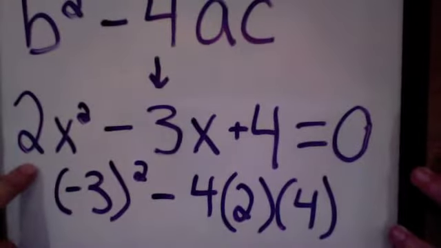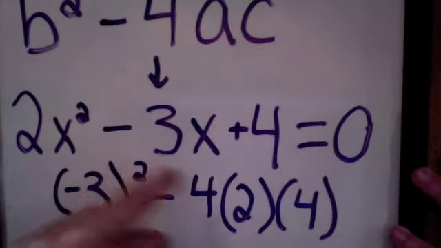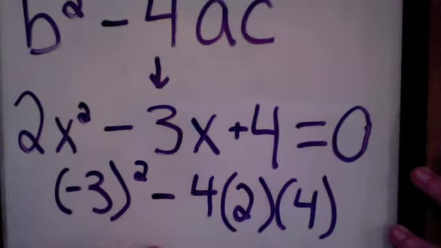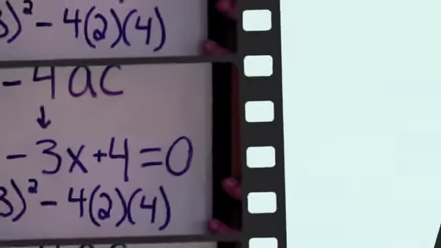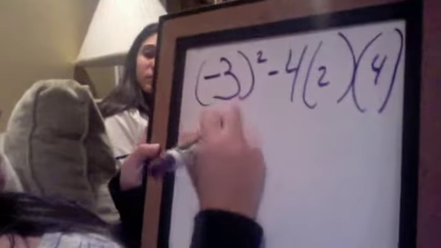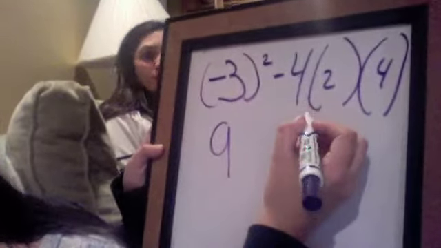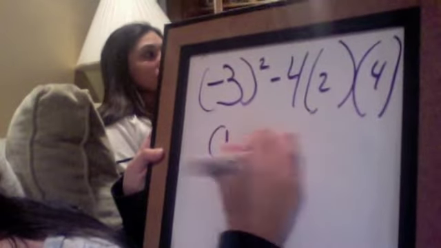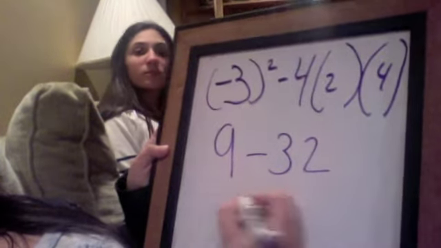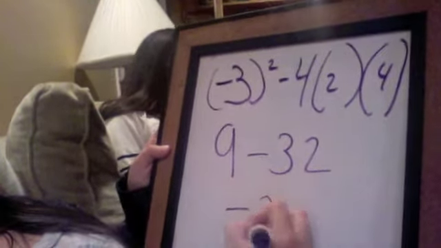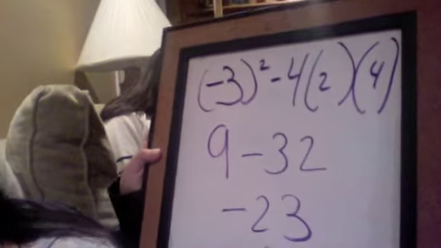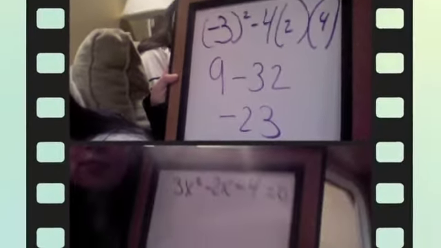A is 2, B is -3, and C is 4. Then we plugged it into the discriminant. 3 times 3 is 9. 4 times 2 is -8. -8 times 4 is -32. 9 minus 32 is -23. This is less than 0, so the roots are imaginary.